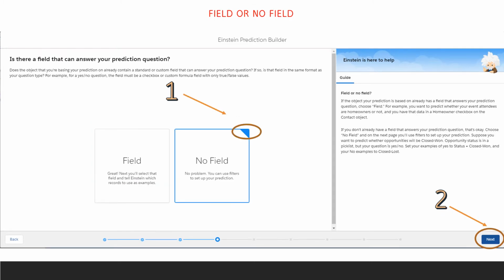So our object does not already have a field set up specifically to answer the prediction question, so we'll select the No Field option. Because we don't already have a field set up, we'll just have one extra step as a result. So when you're done making your selection of No Field, click Next in the bottom right-hand corner of the screen.